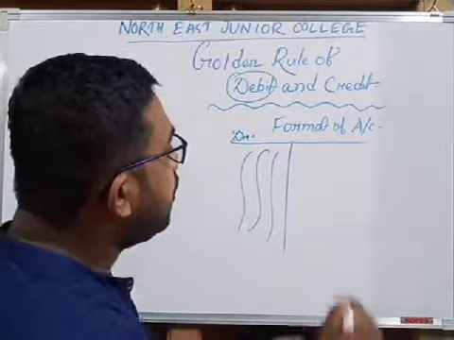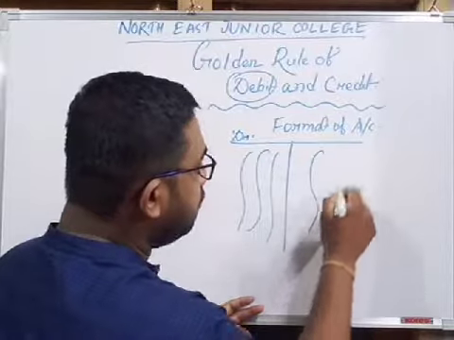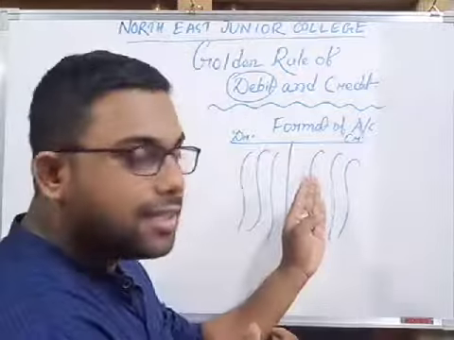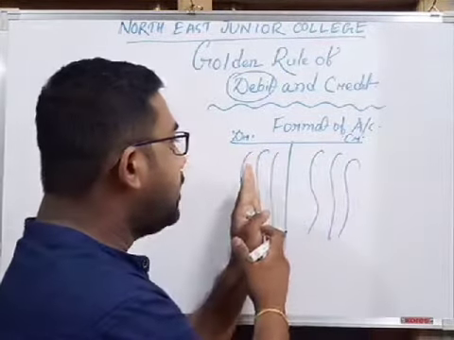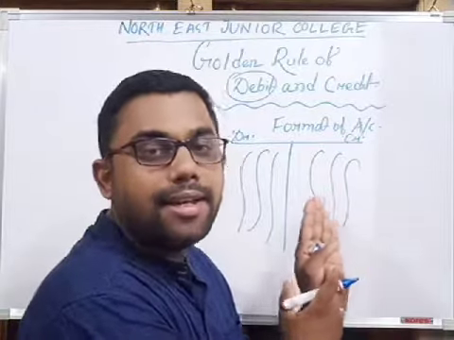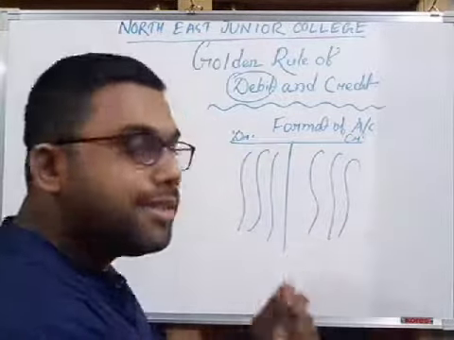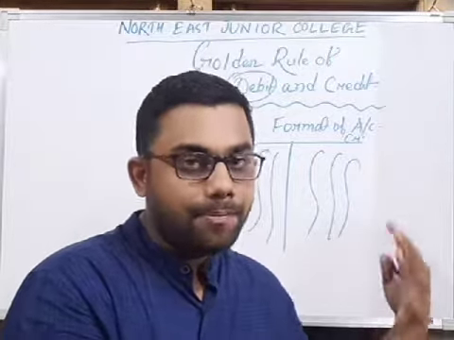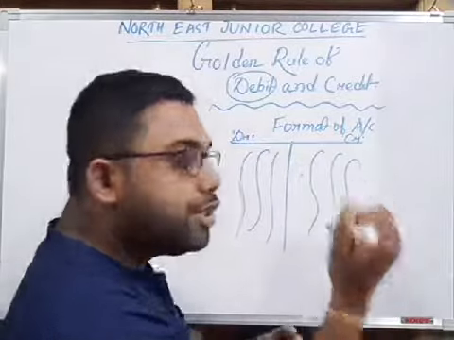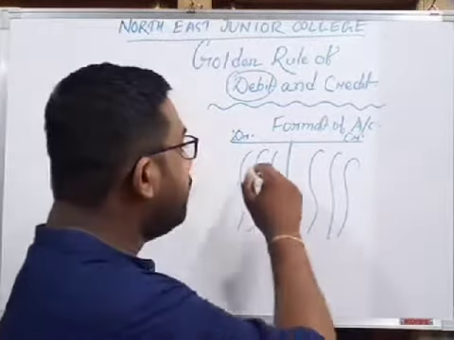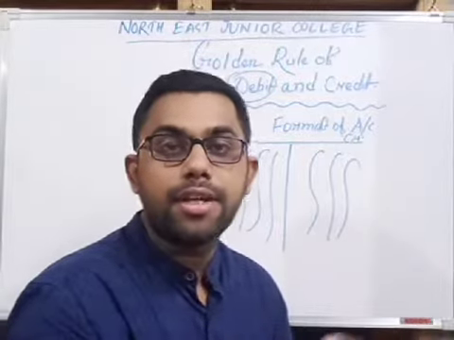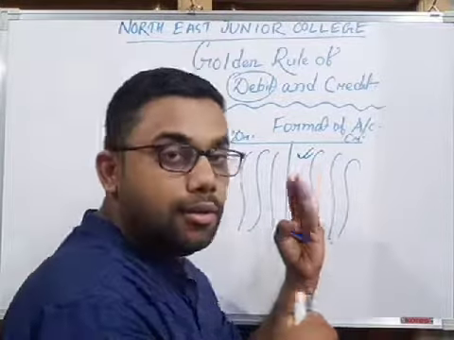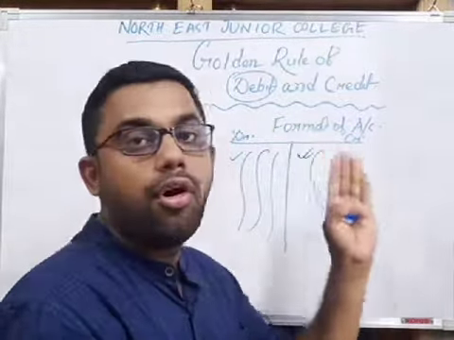Again, the recording of a transaction in the right side of the account is called credit. So for every account, the left hand side is the debit side and the right hand side is the credit side. Clear? Debit means recording of transactions in the left hand side, and credit means recording in the right side. We have to identify which aspects of the transaction will be recorded in the debit side and which in the credit side, and we can do this only if we know the golden rule of debit and credit.